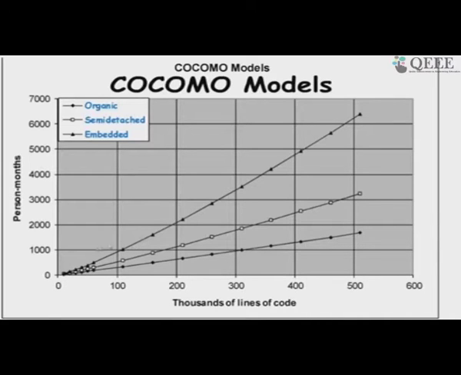It looks like a straight line, but it is not, because the scale is not a linear scale: 100, 200, 1000, 2000. So it is almost linear in lines of code and effort for embedded, but here it requires less effort for larger code.